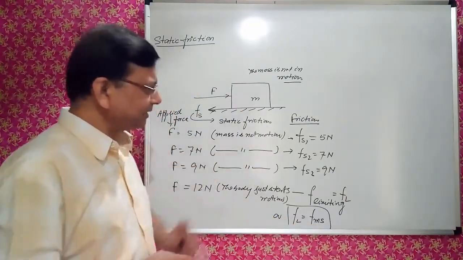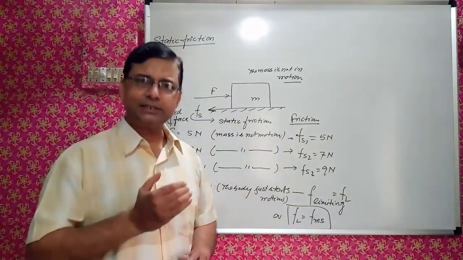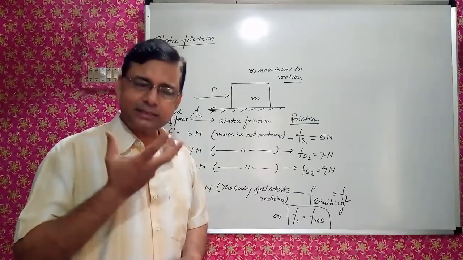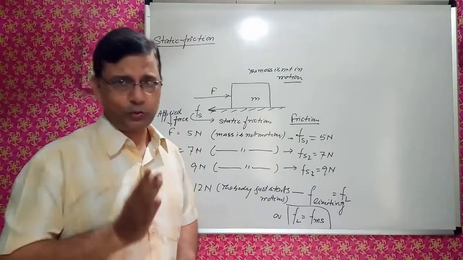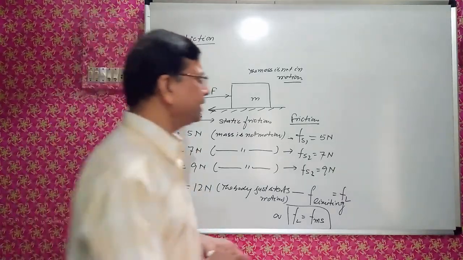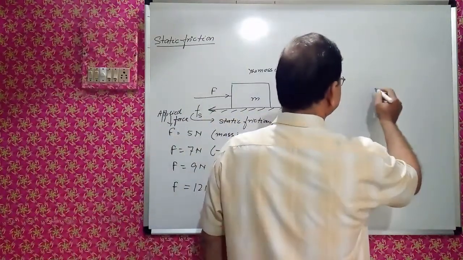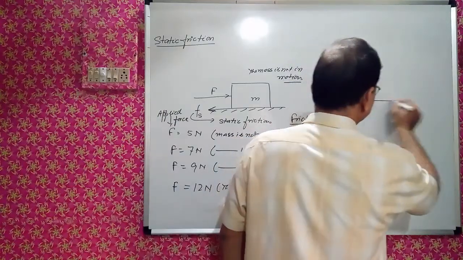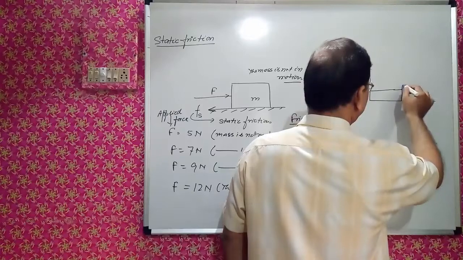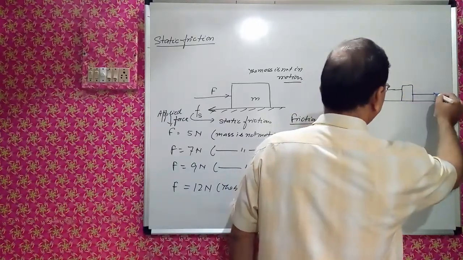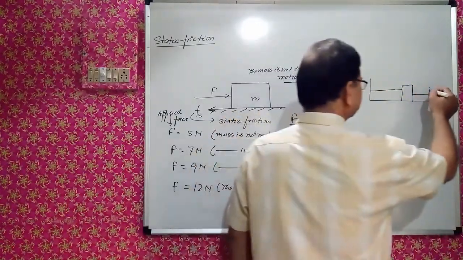It is self-adjusting force. Friction is the self-adjusting force, particularly static friction. Kinetic friction is the constant one. I have already told you previously. It can be understood in this way. See, this is the string. One block is kept. I have applied some force on this.